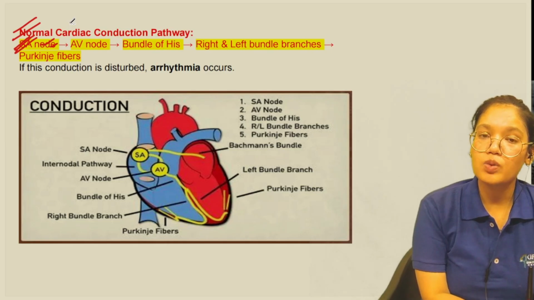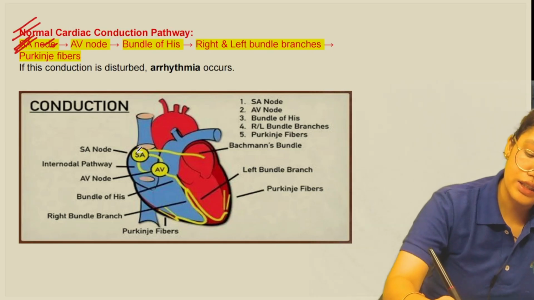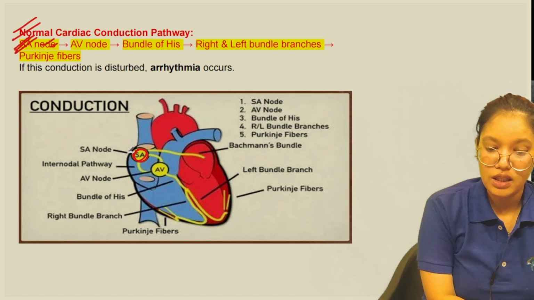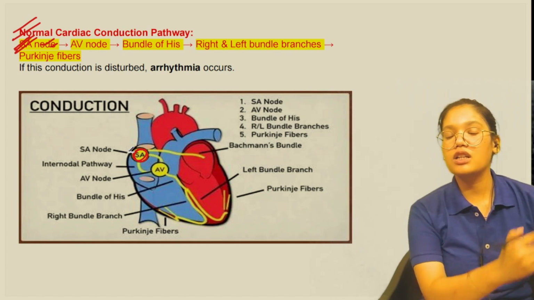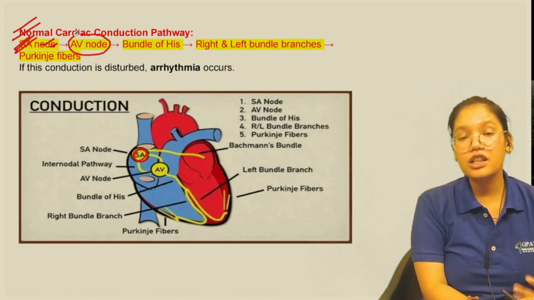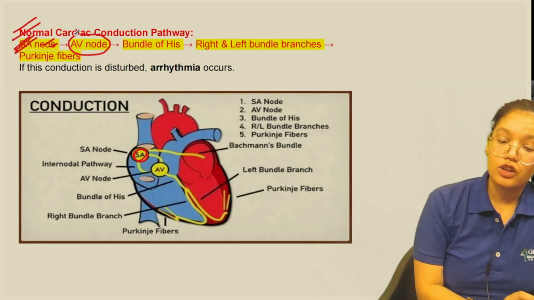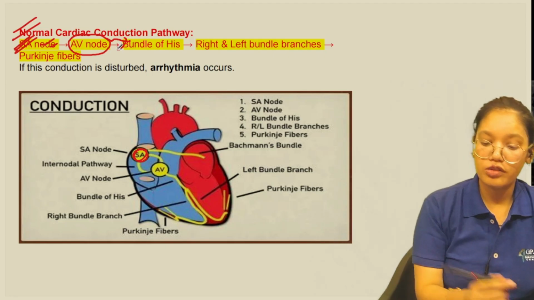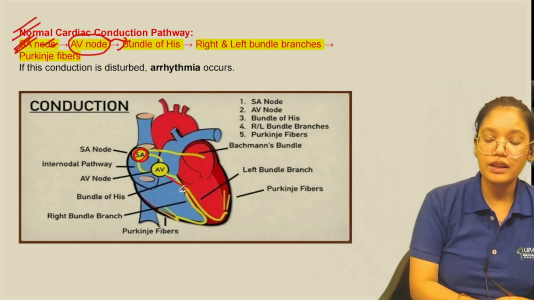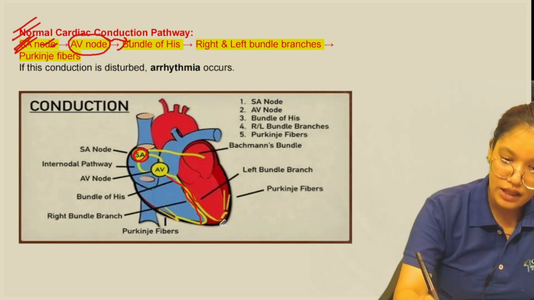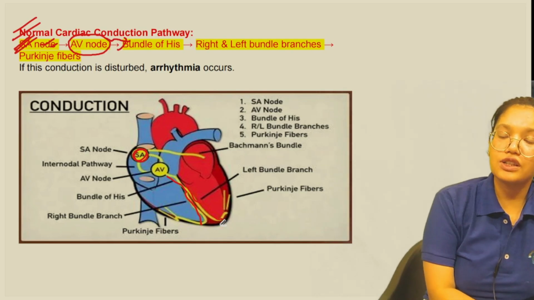The SA node is situated in the right atrium. Whenever the impulse is generated, it is passed on to the AV node, the atrioventricular node. Now this passes the impulse to the bundle of His, and then to the right and left bundle branches, and that passes on to the Purkinje fibers.